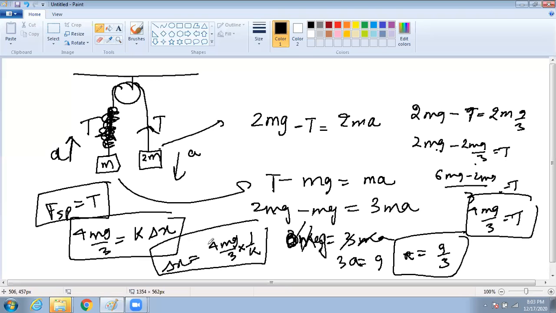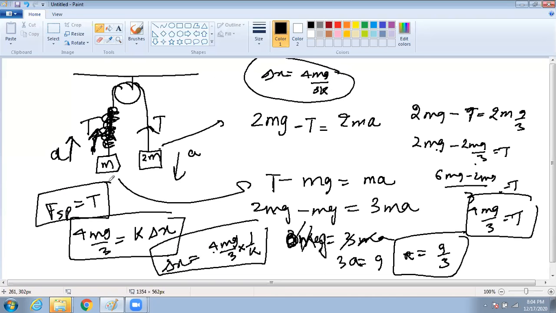Understood? Easy. So what we did, we applied the pulley concept here, the normal concept we studied before. Here there is no external force, only the tension is pulling it up, and that is the spring force. Since it is pulling it, the spring will get compressed, and that compression is 4mg by 3K.